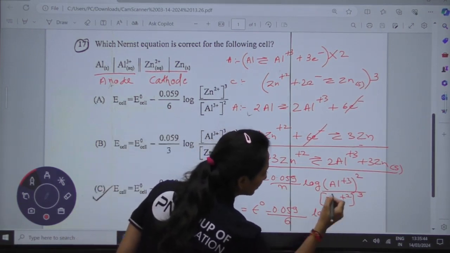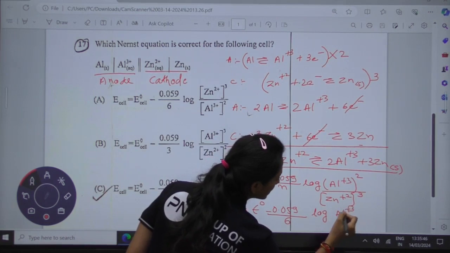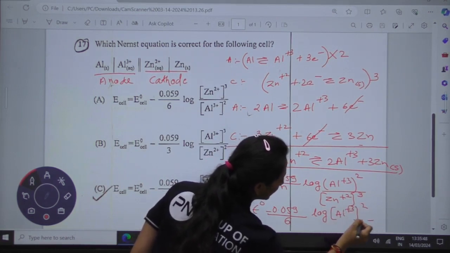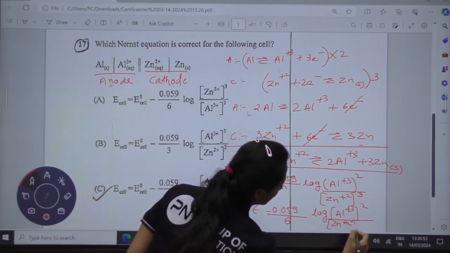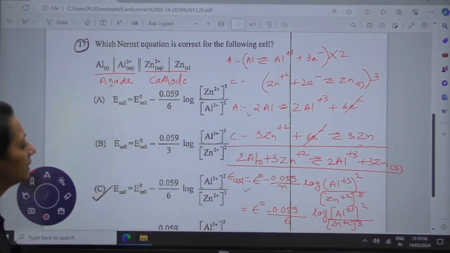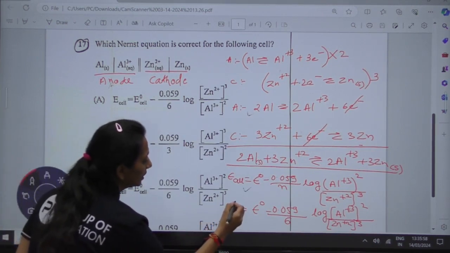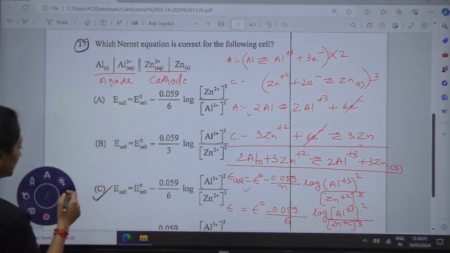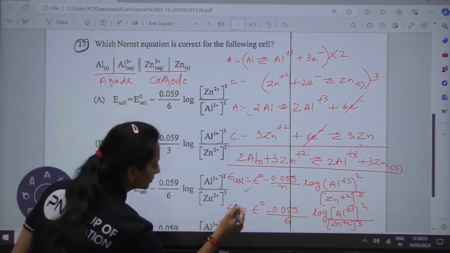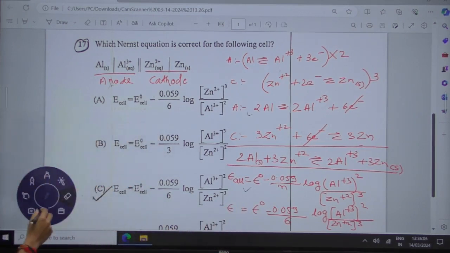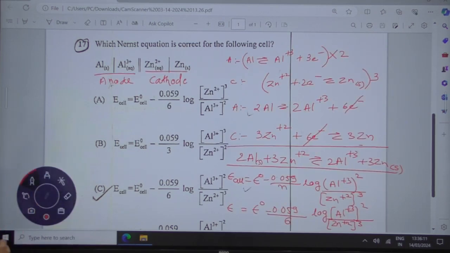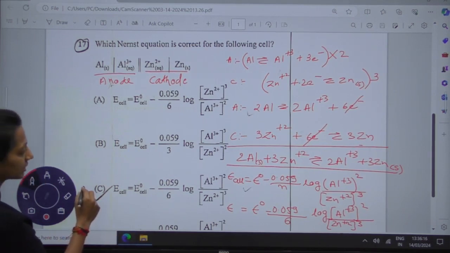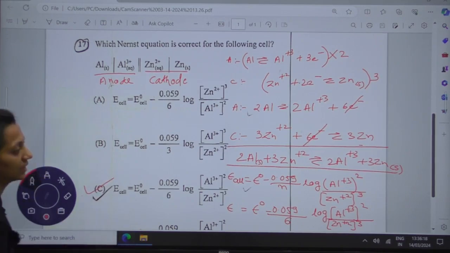Then log, and keeping the values once again the same way, your resultant answer is E cell equals E naught minus 0.059/6 log Q. Okay, so this is the correct answer, which matches with option number C.